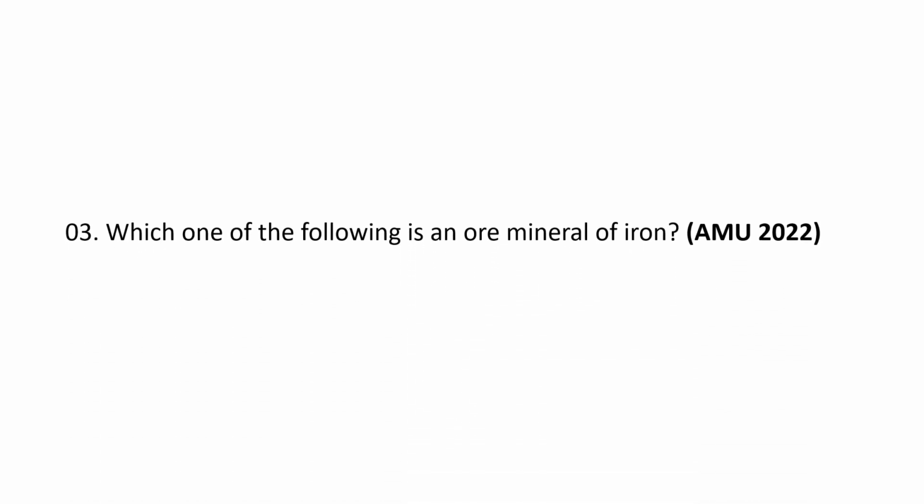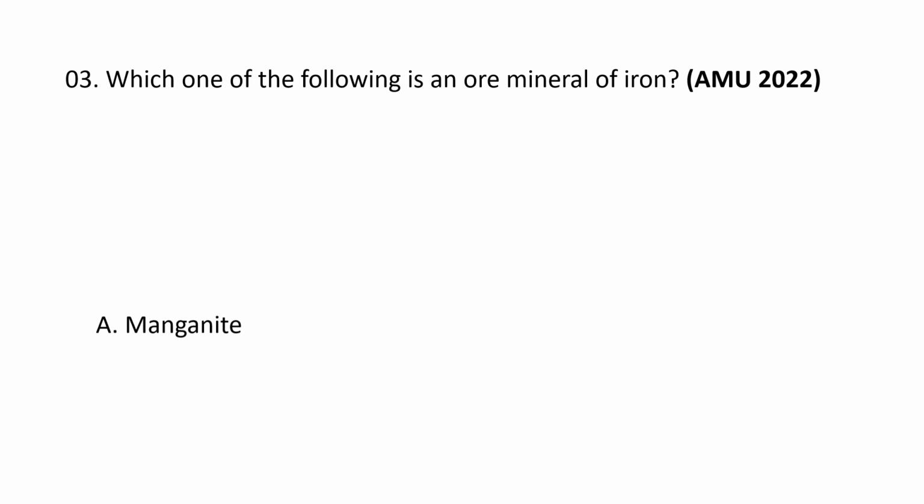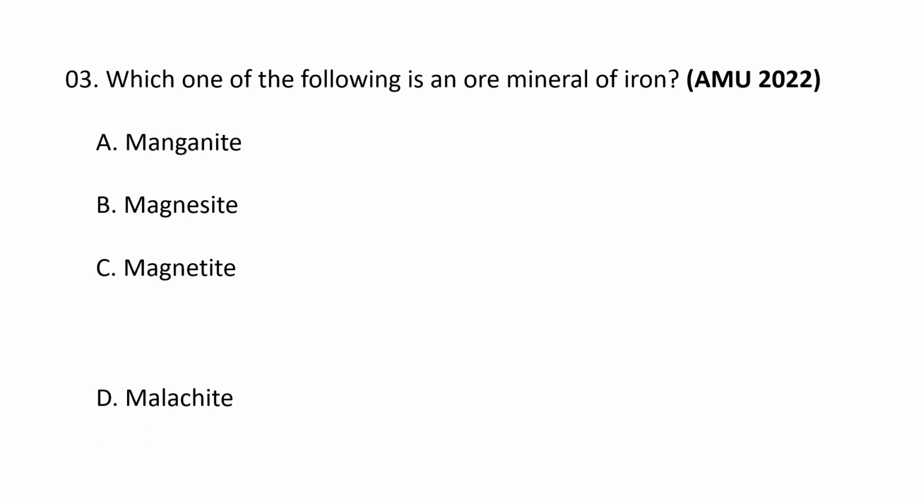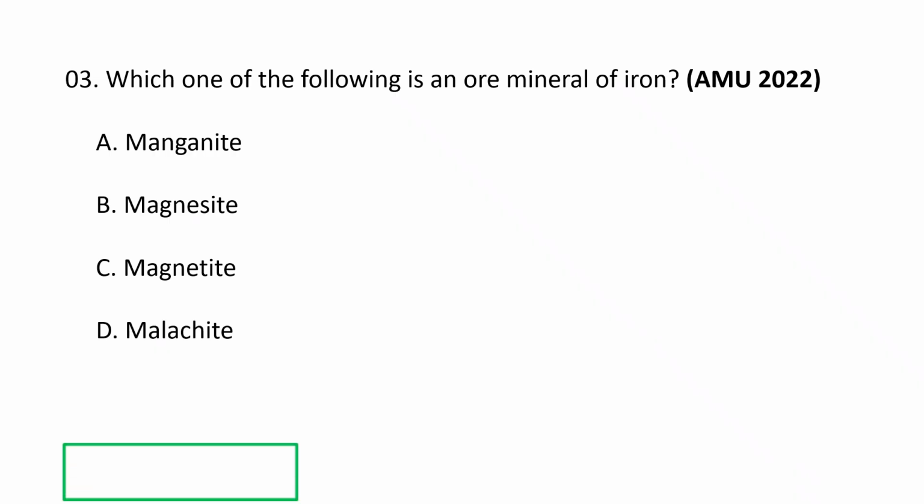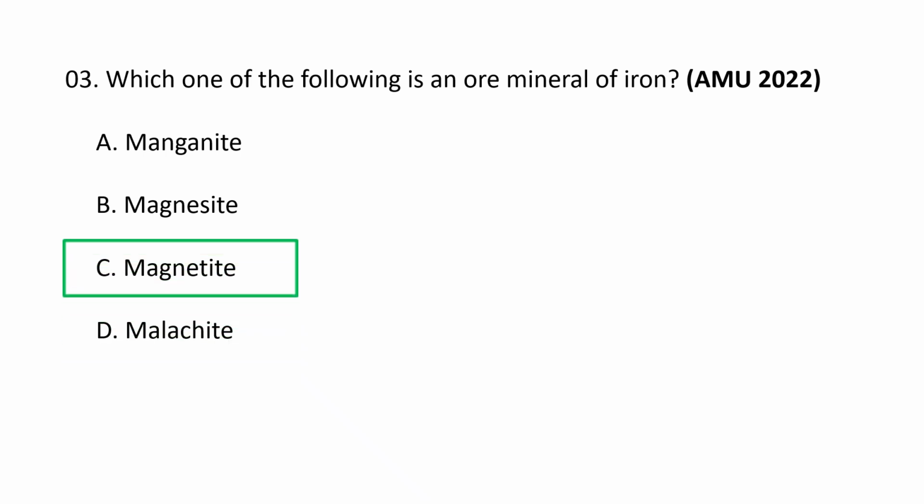Next question. Which one of the following is an ore mineral of iron? A. Manganite, B. Magnesite, C. Magnetite and D. Malachite. Obviously, magnetite is an ore mineral of iron.